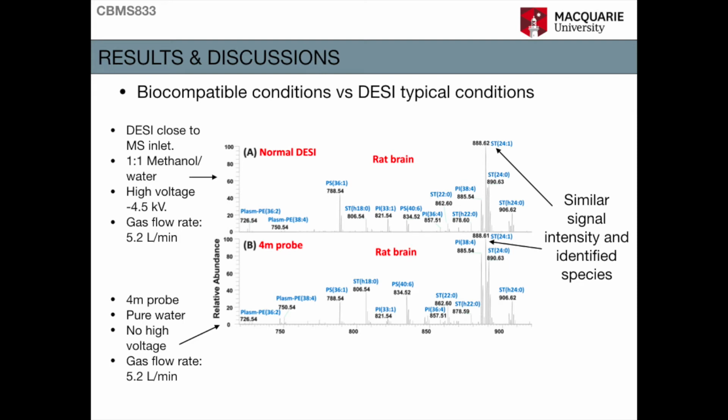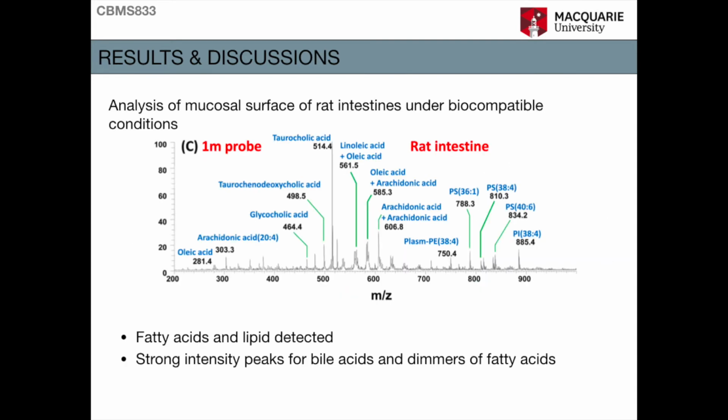identifiable with the spectrum. As a test for potential applications with endoscopic diagnosis, analysis of the mucosal surface inside the fresh rat intestine was performed using a 1 meter long probe under the biocompatible condition for desorption ionization. Besides the fatty acid and the lipids, peaks at strong intensities were detected for the bile acid and dimers of the fatty acids, as can be seen in the figure.